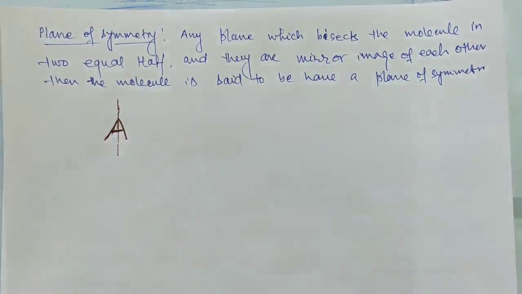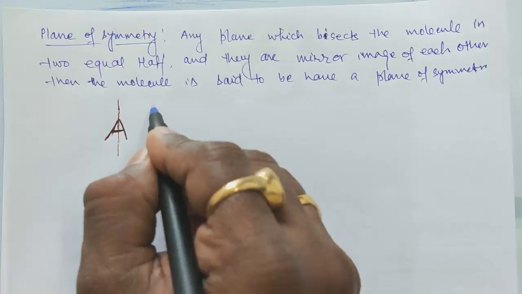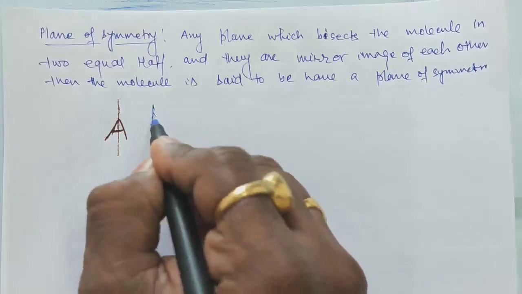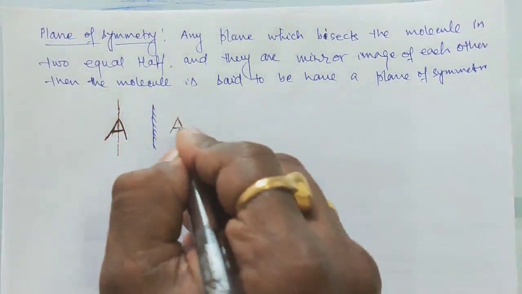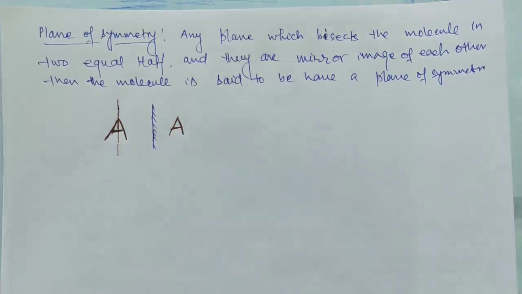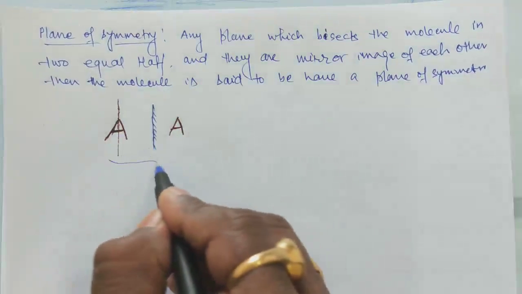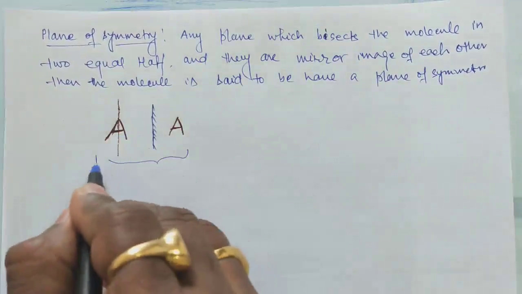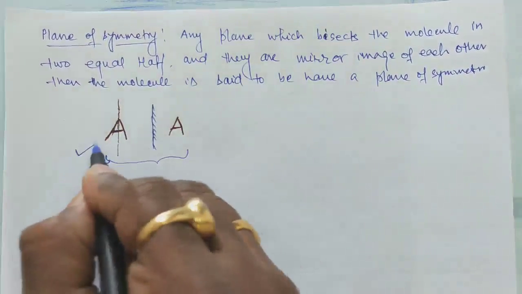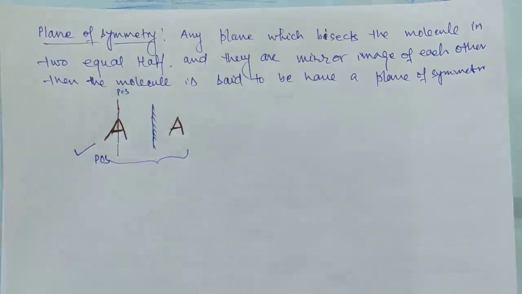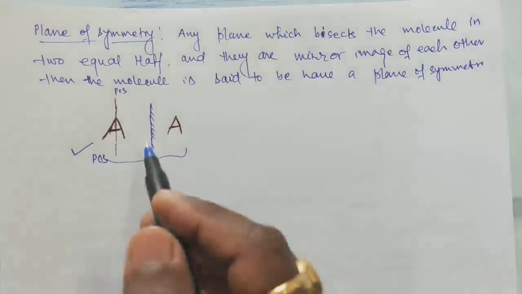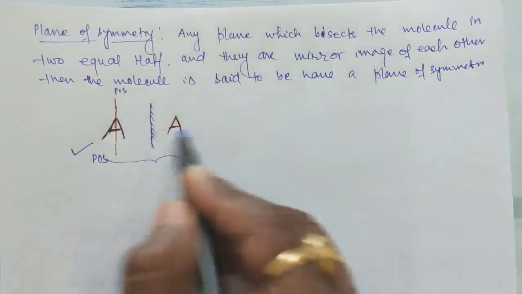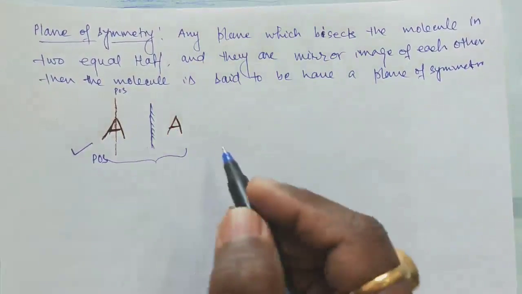And one more property we can correlate here: if we put a mirror here and look at its mirror image, then the mirror image is the same as A, and these two are superimposable also. So this is a plane of symmetry, which bisects this letter into equal halves, and which are mirror images of each other. And one more property: if a molecule has a plane of symmetry, its mirror image is superimposable, right?